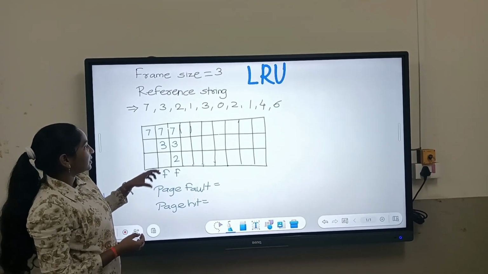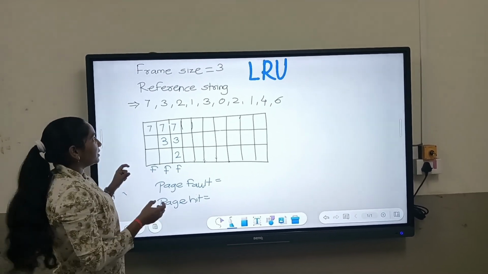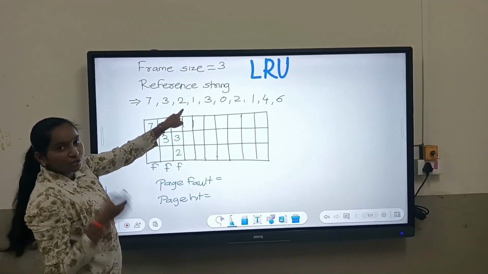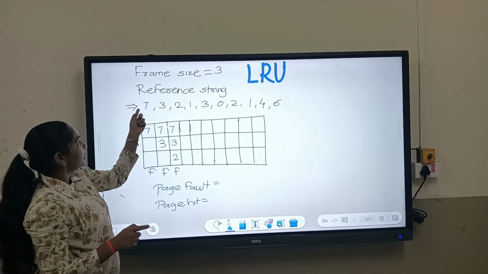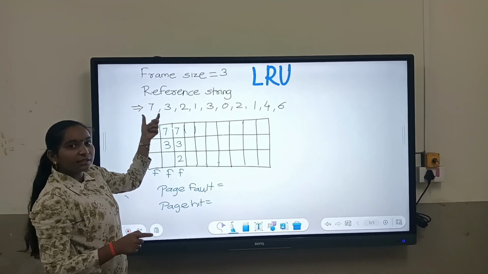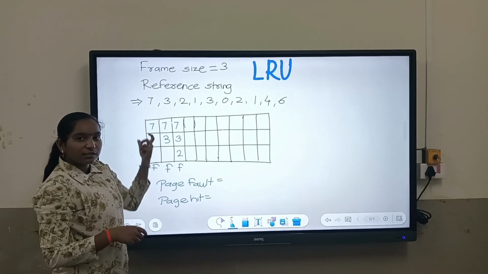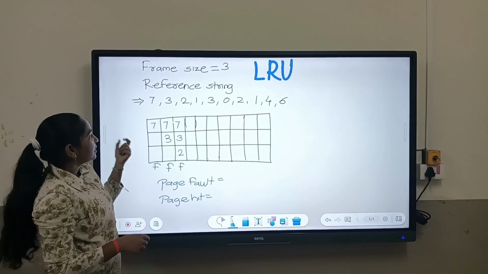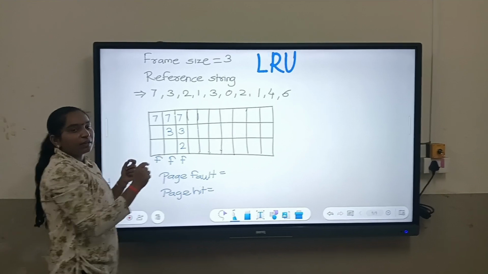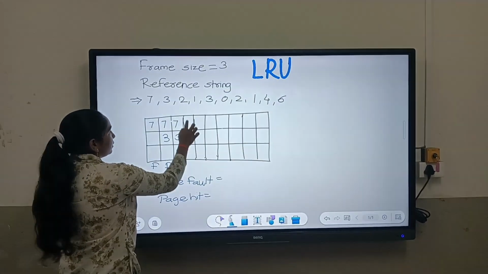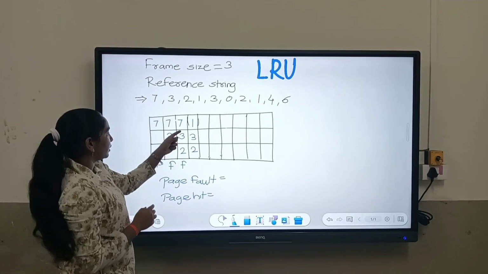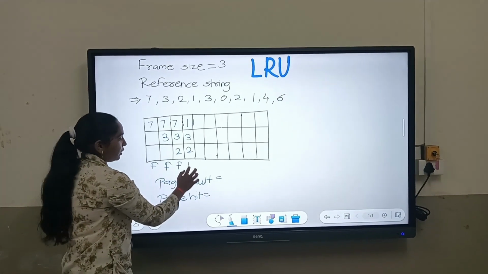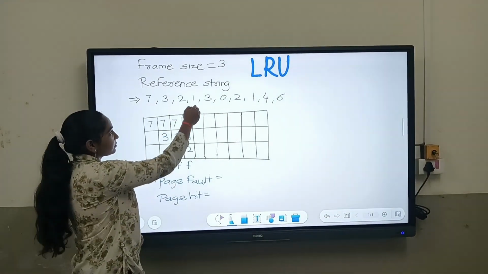Here we have to replace the least recently used page. Here 2 is the most recently used, then after that 3 is most recently used, and then 7 is the least recently used page. So we have to replace 7. Now we will replace the 7 with 1. So the memory is 1, 3, 2, and it is a page fault because we have replaced the page.